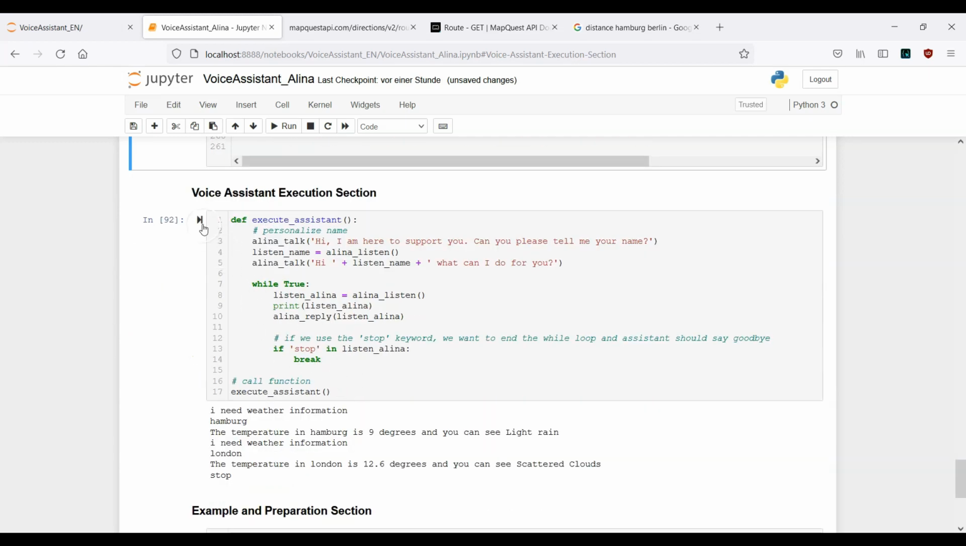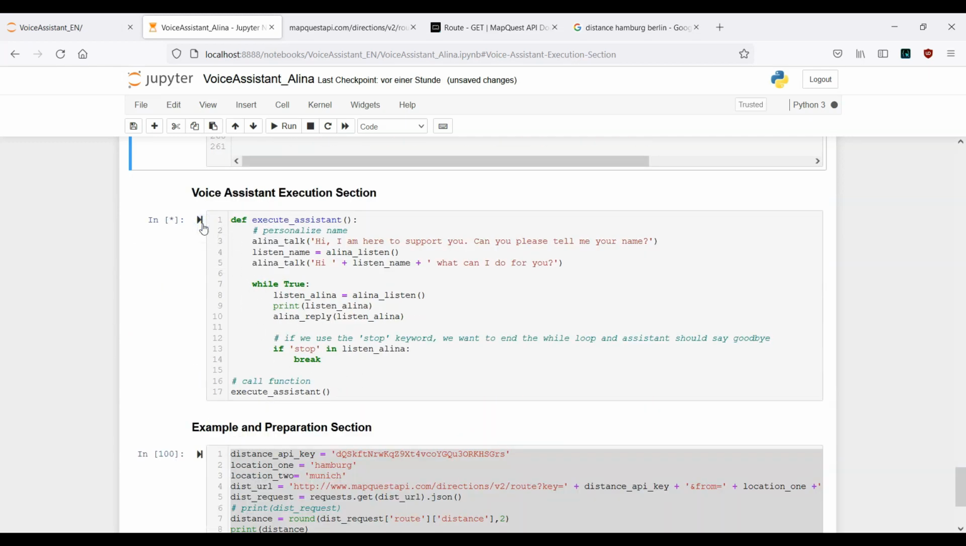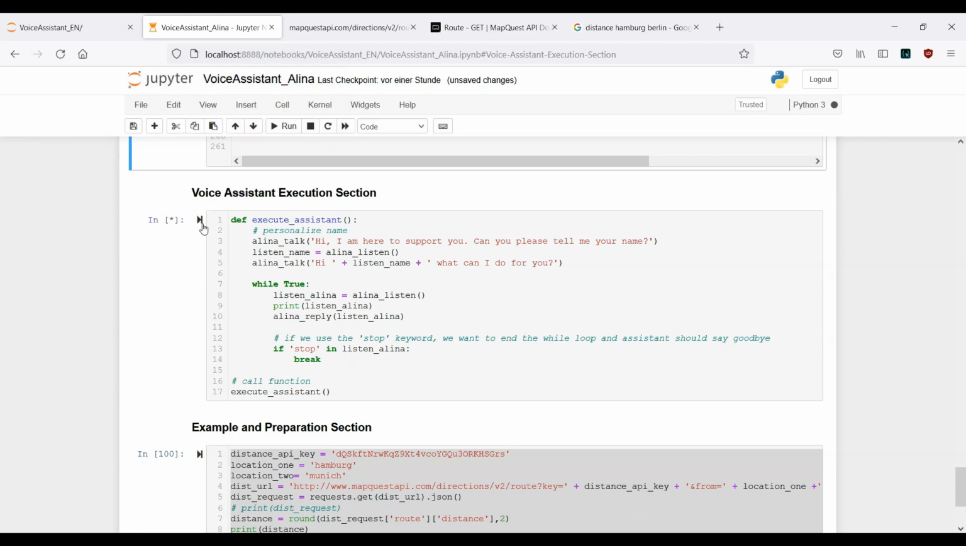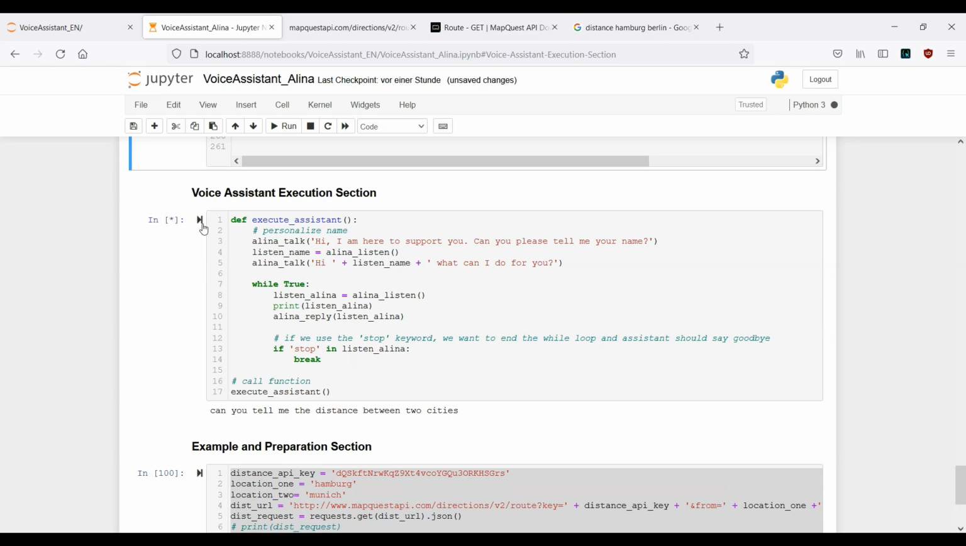And now let's go. Hi, I am here to support you. Can you please tell me your name? Alexander. Hi Alexander, what can I do for you? Can you tell me the distance between 2 cities? Sure. Let me know the starting point. Hamburg. All right, and now tell me the final destination. Berlin. Give me 1 moment, I will use my smart brain to calculate the distance for you.